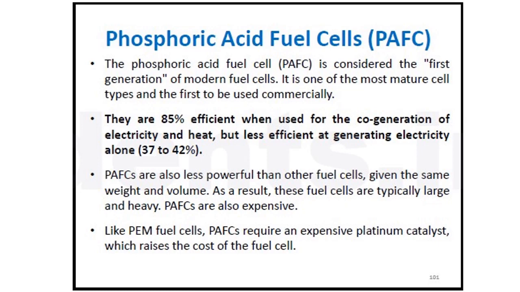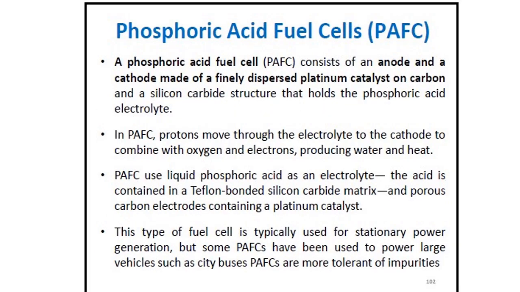Like PEM, that is proton exchange membrane, PAFCs require an expensive platinum catalyst which raises the cost. Here the catalyst used is platinum, thereby the cost of the fuel cell is also increasing. PAFC consists of an anode and a cathode made of finely dispersed platinum catalyst on carbon and silicon carbide structure that holds a phosphoric acid electrolyte. The electrolyte used here is phosphoric acid.